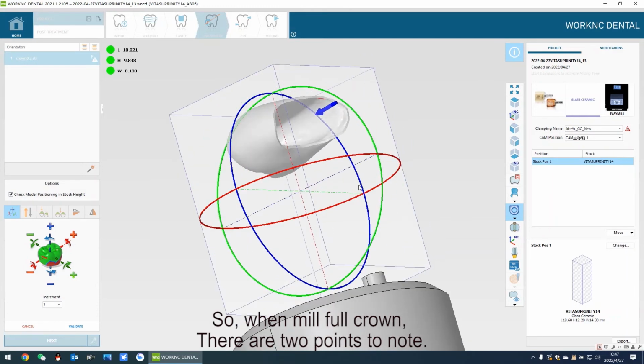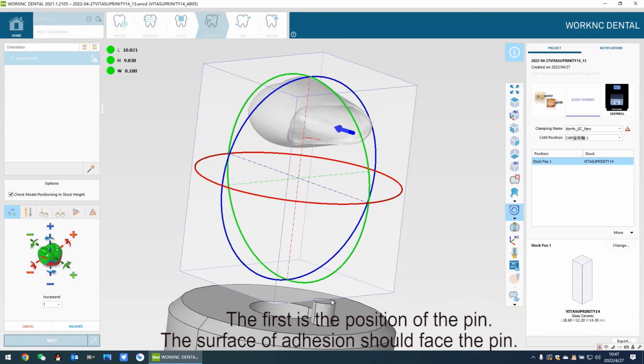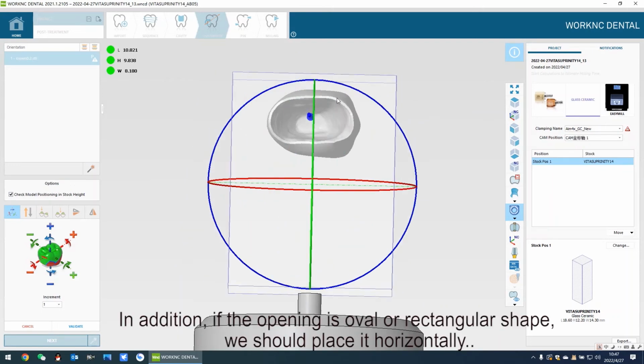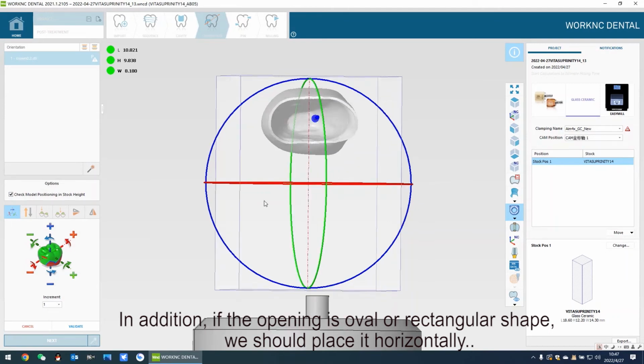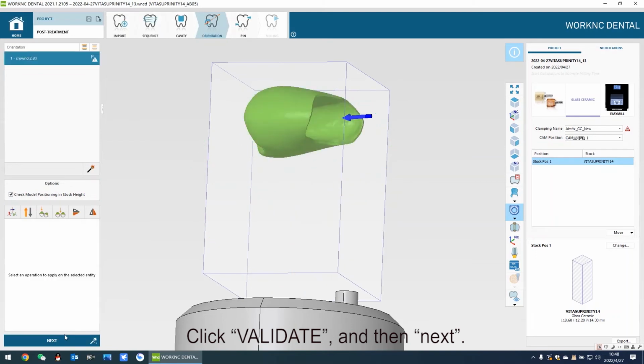So, when milling a full crown, there are 2 points to note. The first is the position of the pin. The surface of adhesion should face the pin. In addition, if the opening is oval or rectangular shape, we should place it horizontally. Click Validate, and then Next.